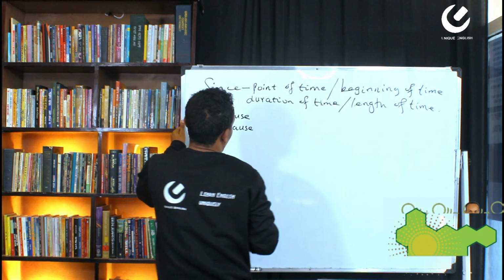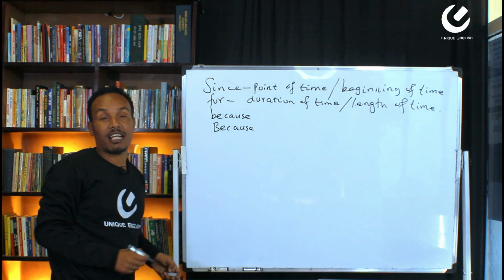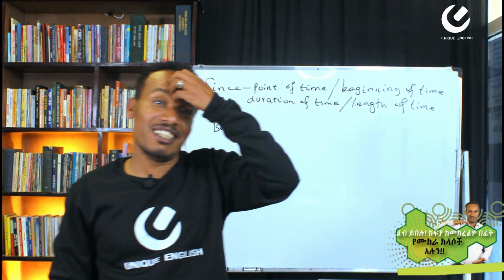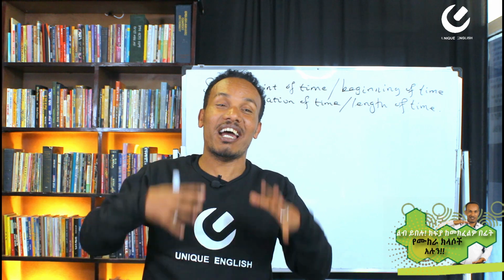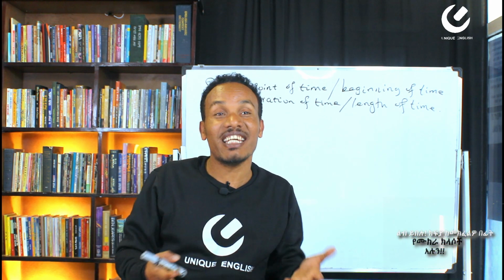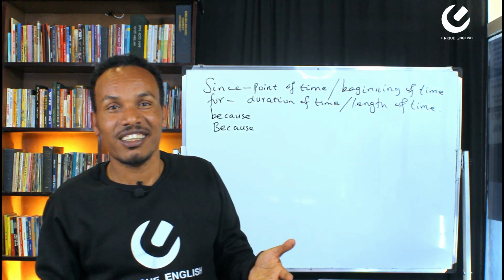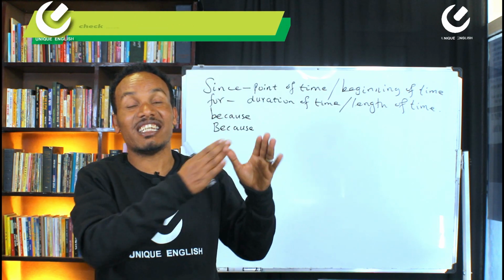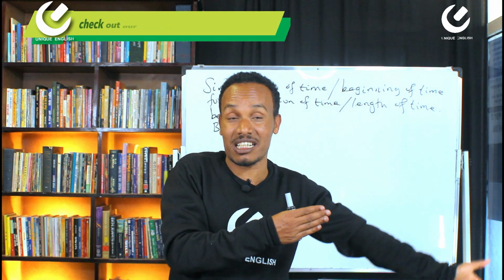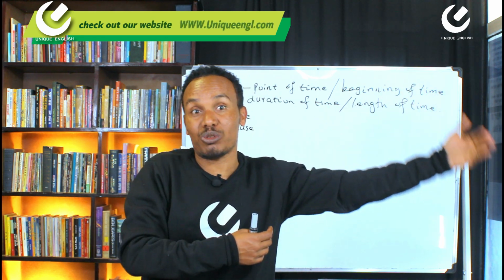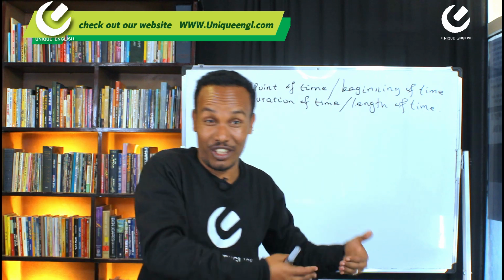Okay. Now, say that you have lived in Addis Ababa since 2000 until now. I have lived in Addis since 2000. Starting from 2000 until now you live here, right?